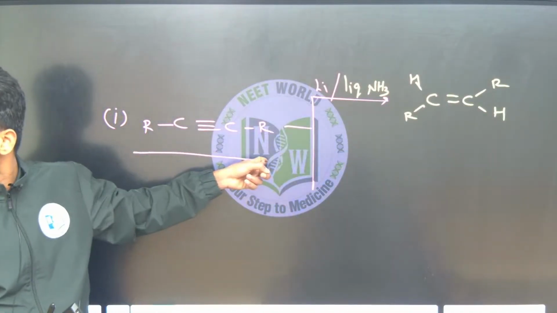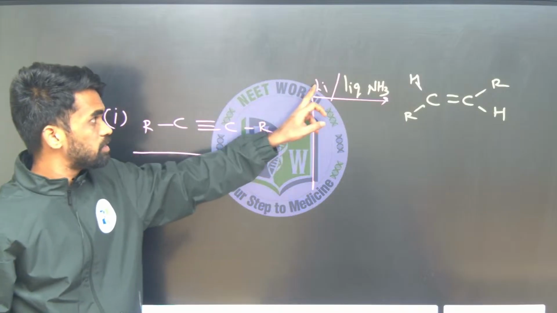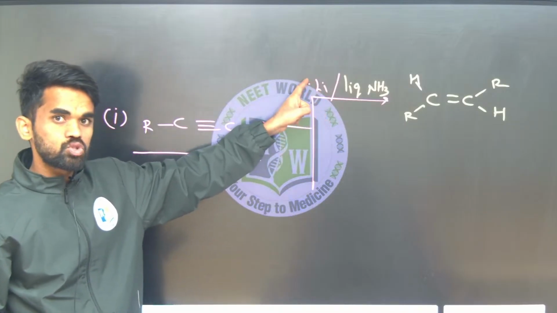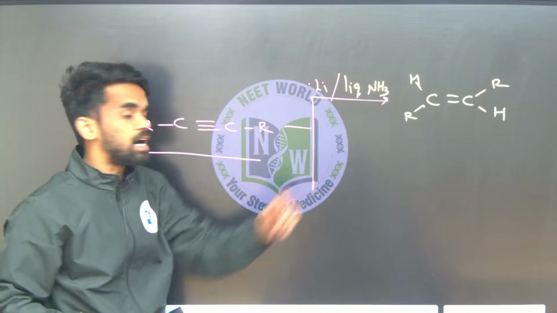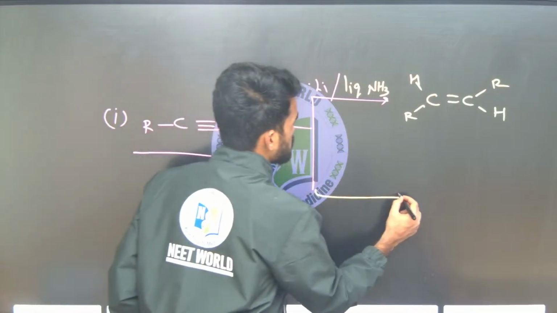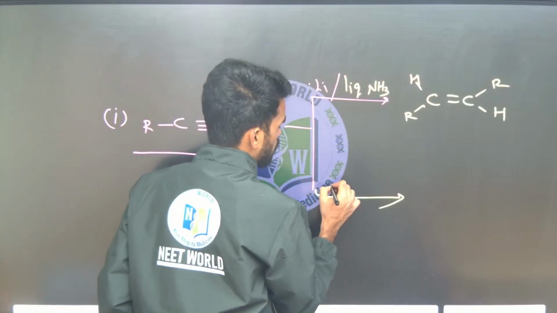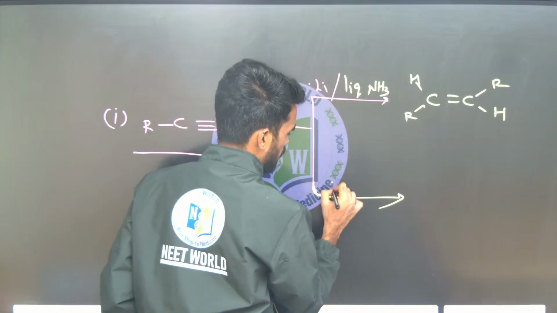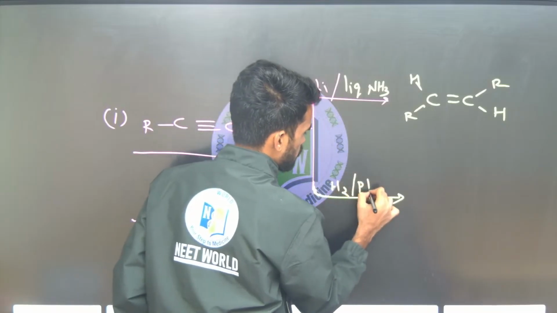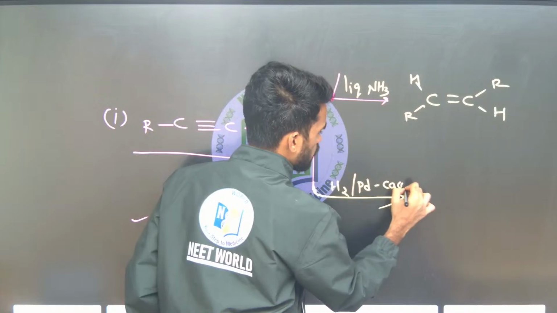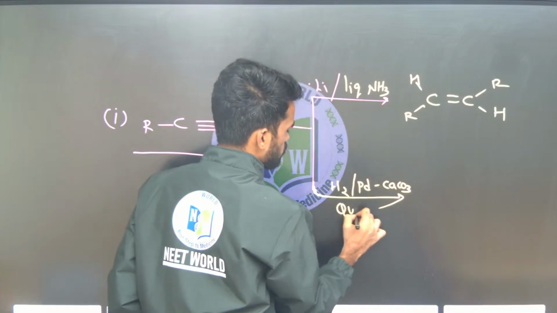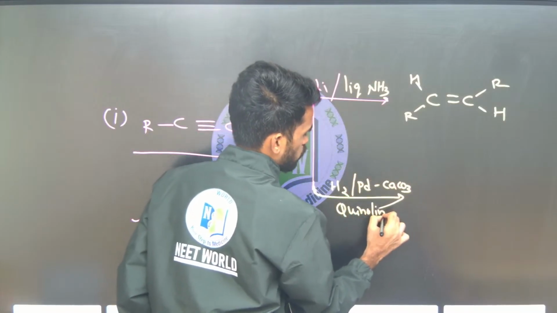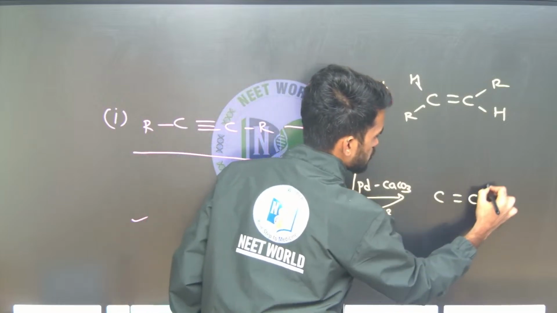So whenever we are treating an alkyne with an alkali metal like lithium or sodium in liquid ammonia, it gives a trans alkene. If the same reaction happens with H2, Pd, CaCO3 and quinoline, we are going to get a cis alkene like this.